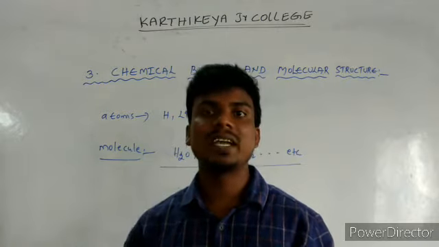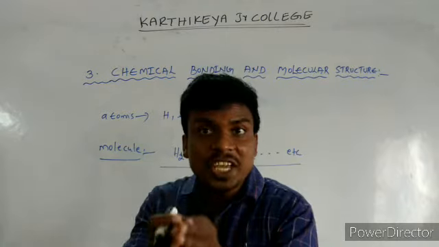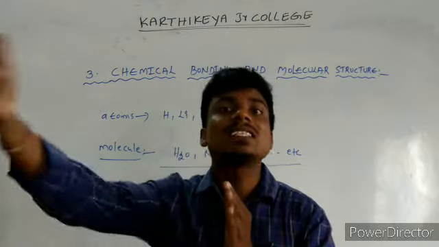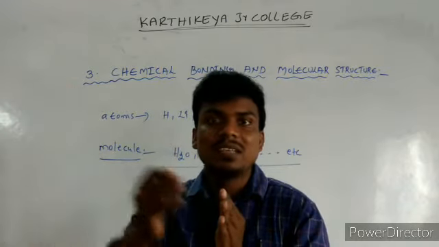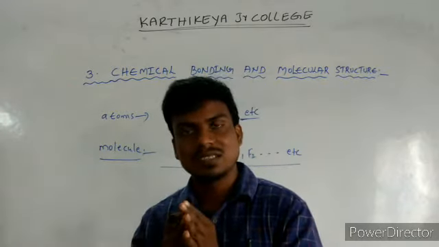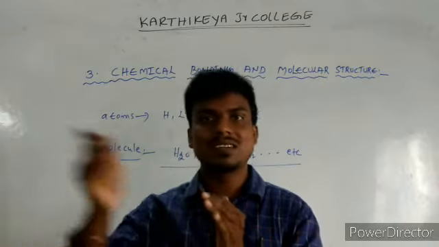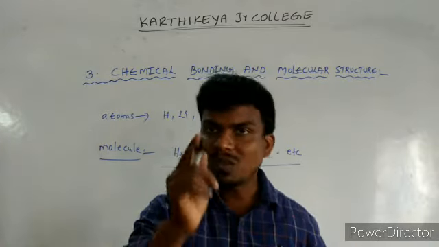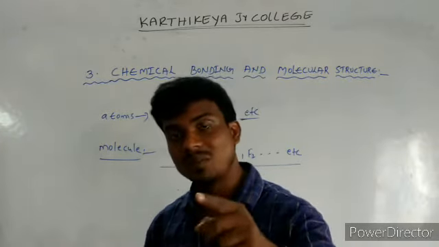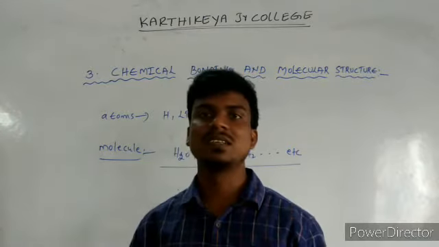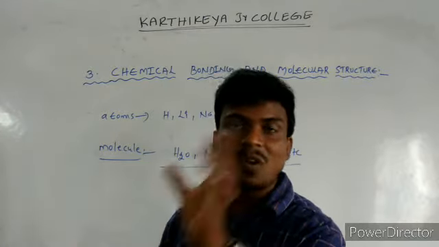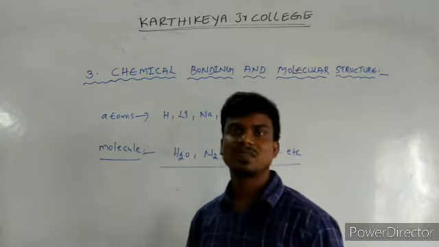They combine by sharing their valence electrons, transferring their valence electrons, or donating their valence electrons. As a result, a bond is formed. That bond is an attraction force, and such an attraction force is known as a chemical bond.